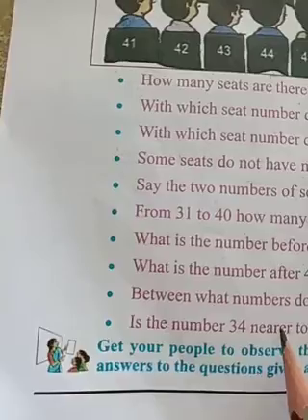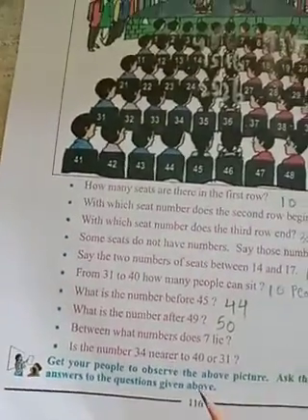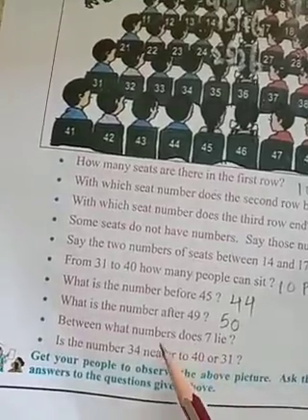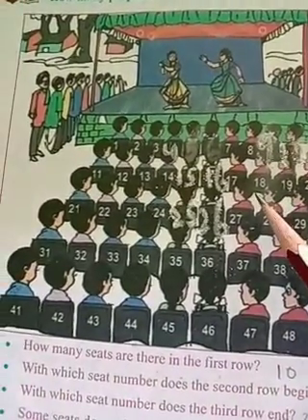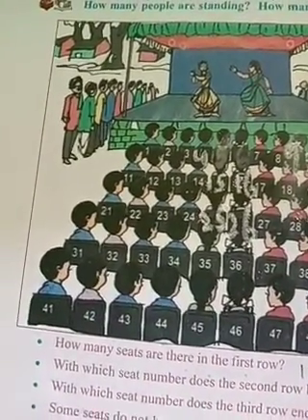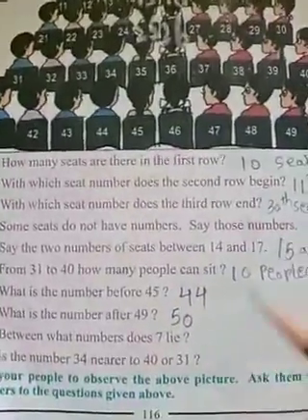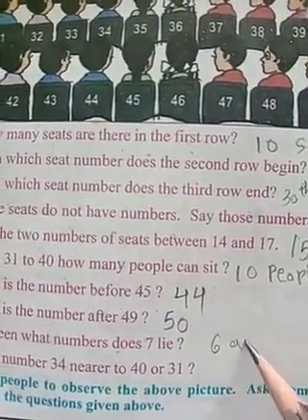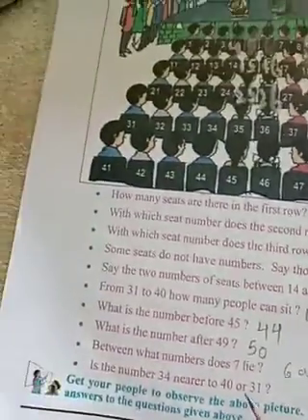Between what numbers does 7 lie? See here, between 6 and 8. The number between is 7.